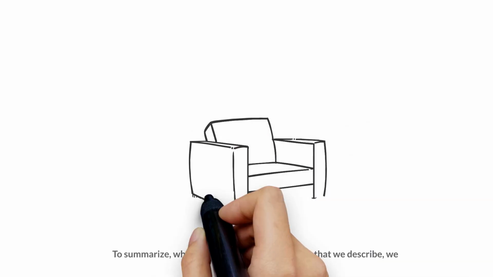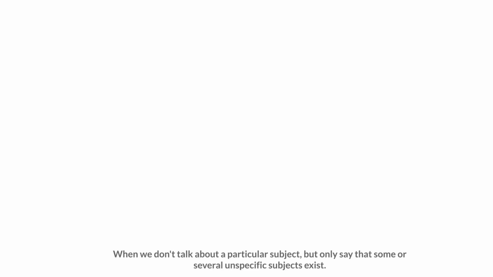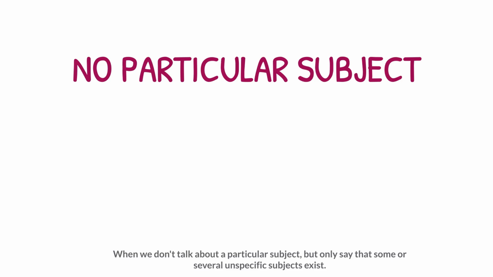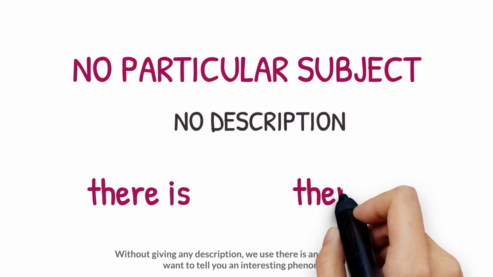To summarize, when we have a particular subject that we describe, we put this subject first. When we don't talk about a particular subject, but only say that some or several unspecific subjects exist, without giving any description, we use "there is" and "there are."